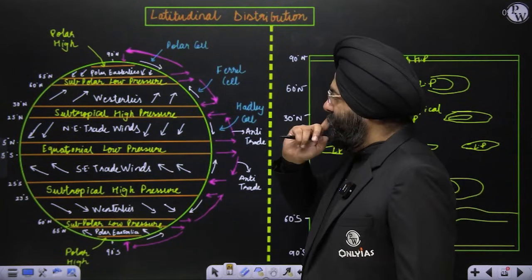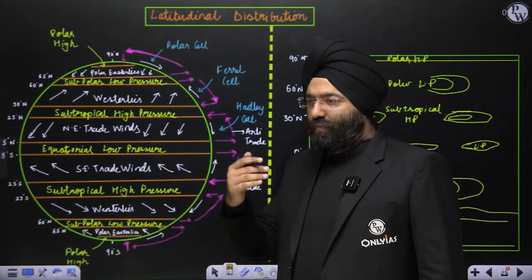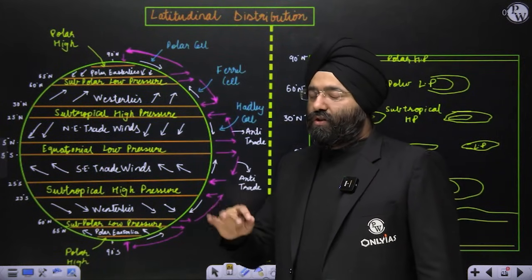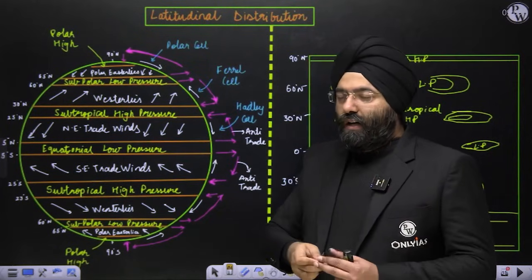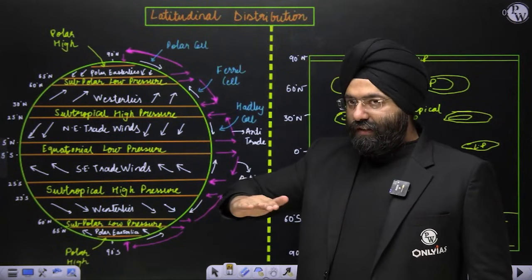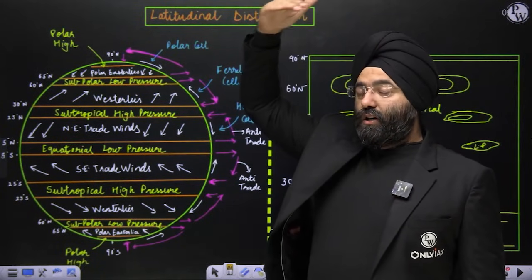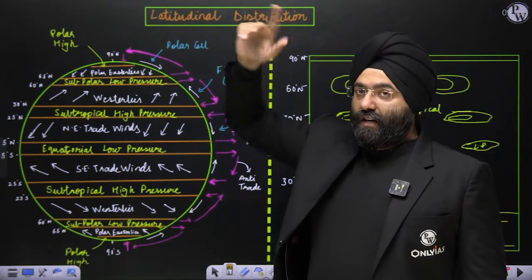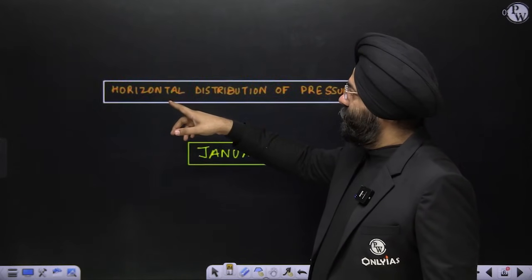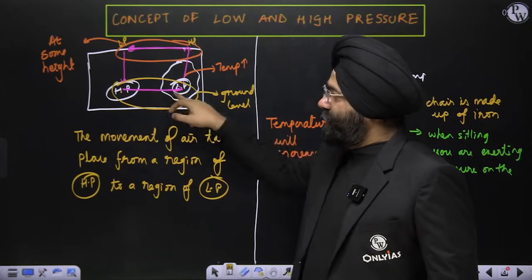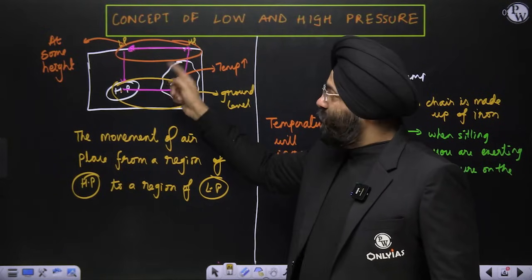Now, please understand this. I had told you, winds blow from a region of high pressure to a region of low pressure, right? And the winds which we talk about, some of them are surface level winds, some are upper atmospheric winds. You remember that? Why do these upper atmospheric winds flow? See here. These are surface level winds, and there are upper atmosphere winds also, because you have to balance this.